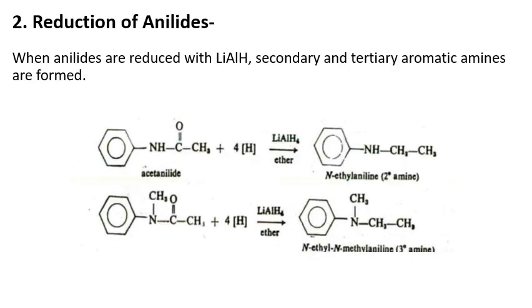Next, reduction of amides. Amides like acetanilide are reduced with lithium aluminium hydride in the presence of ether to give secondary and tertiary aromatic amines like N-ethyl aniline and N-ethyl-N-methyl aniline, which is a tertiary amine.